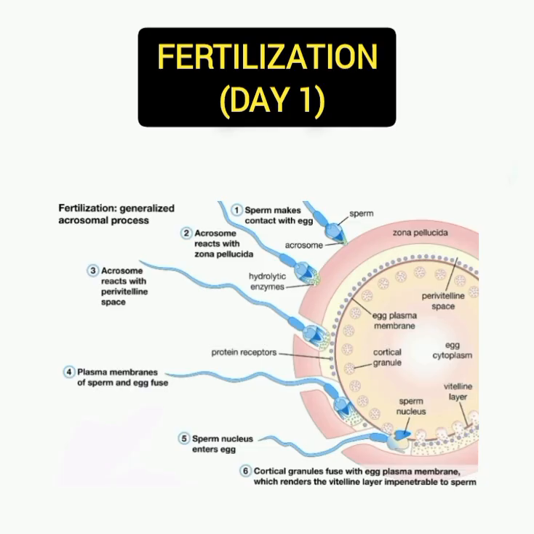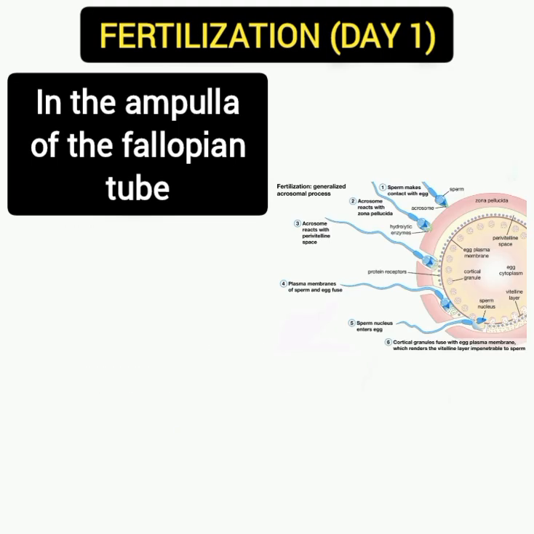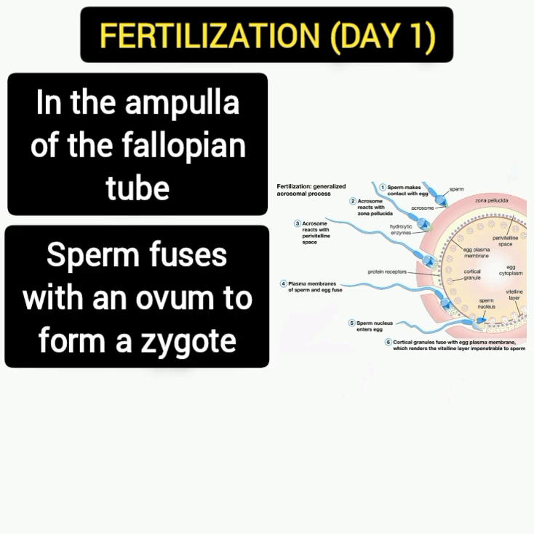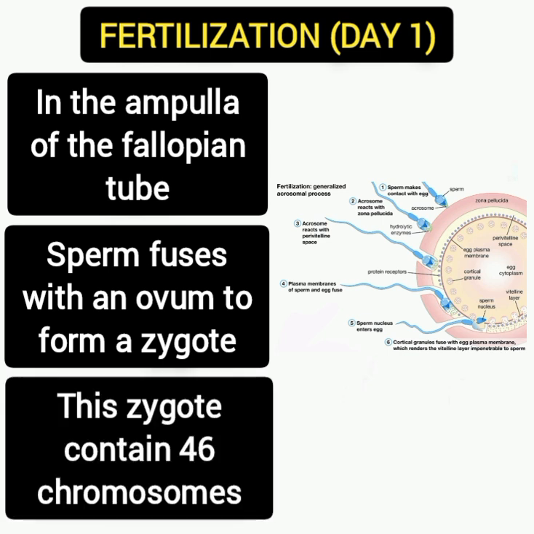Fertilization occurs at day 1. Fertilization occurs in the ampulla of the fallopian tube. It is the process where a sperm fuses with an ovum to form a zygote. And this zygote is the first cell of a new individual containing 46 chromosomes, half from the mother and half